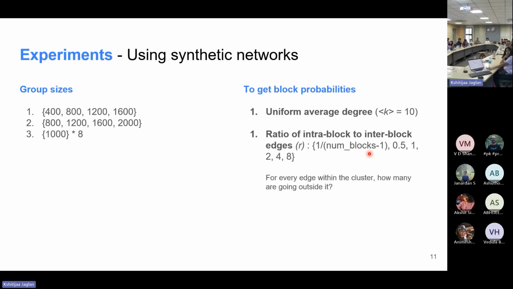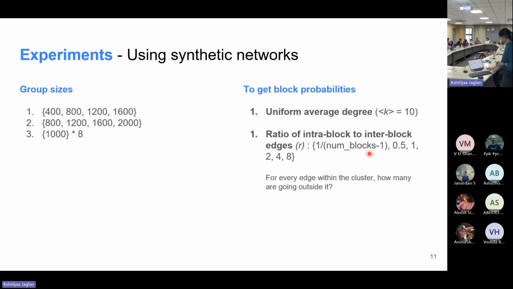if there is a node in some cluster A, then for every edge that goes within the cluster A, we have one edge going to all the other clusters. So 1 to B, 1 to C, 1 to D, and so on and so forth. So this is the setting where we don't really have any cluster division anymore. And if we look at, let's say, the ratio 1, it means that for every edge that goes within the cluster, we have one edge going to one of the clusters outside.